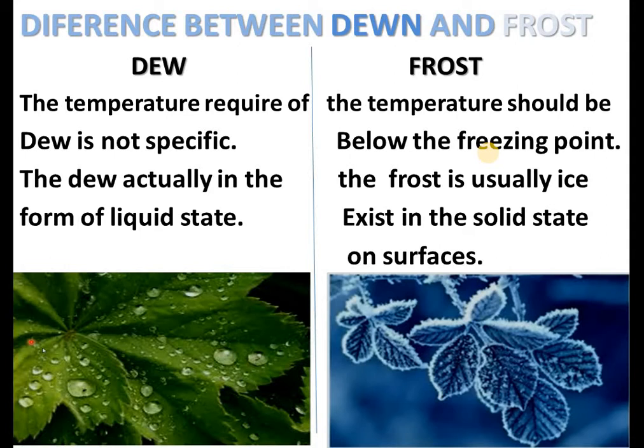When water freezes, which water? The condensed water. When the condensed water freezes, which is formed on different solid surfaces, then this is known as frost. Frost is also condensed water, but in frozen form.